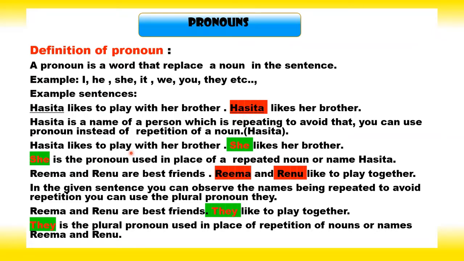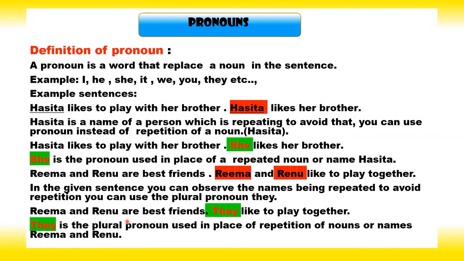Right. Let's see one more example. Reema and Renu are best friends. Reema and Renu like to play together. In the given sentence, you can observe the names being repeated. To avoid repetition, you can use the plural pronoun they. We have learned in the above example about a singular pronoun, she. Now let's learn about the plural pronoun. How will we replace the nouns Reema and Renu with a pronoun?